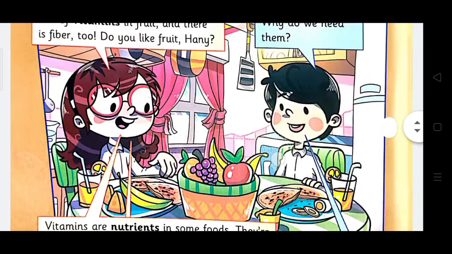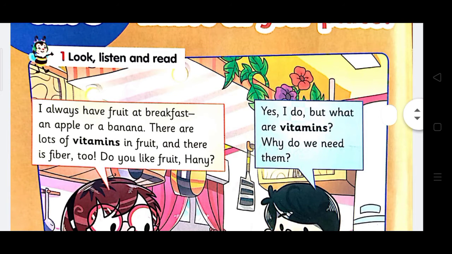Now we will go back to the first point. I always have fruit. If we look at have here, what does it mean? Have means eat or drink. If it's followed by food, it means eat. For example, I have fish. And if it's followed by a drink, it means drink, like, I have juice. This is the first point.